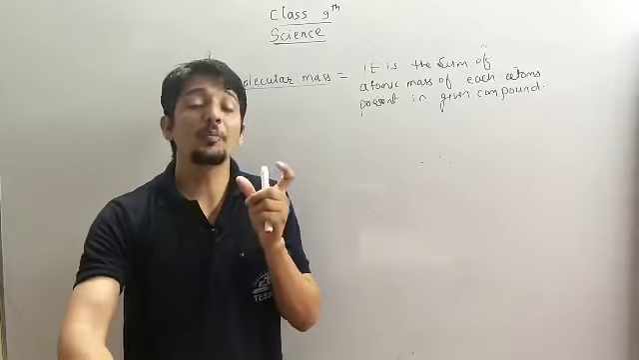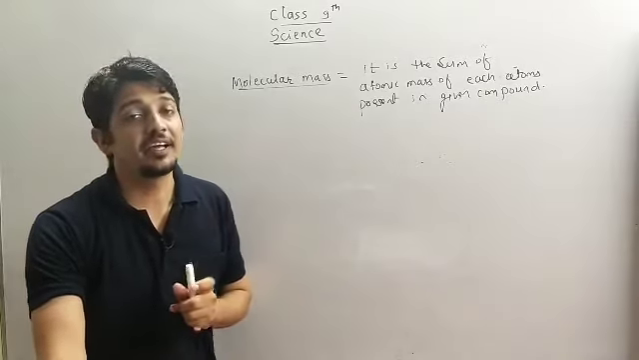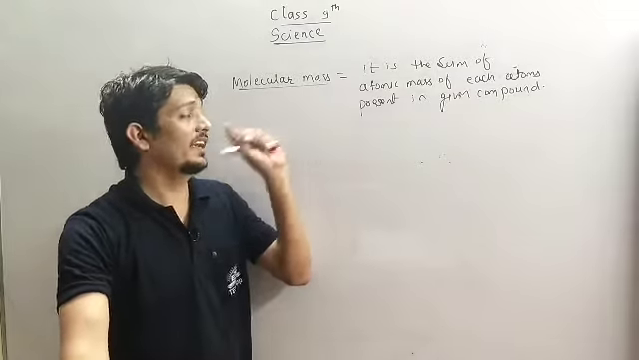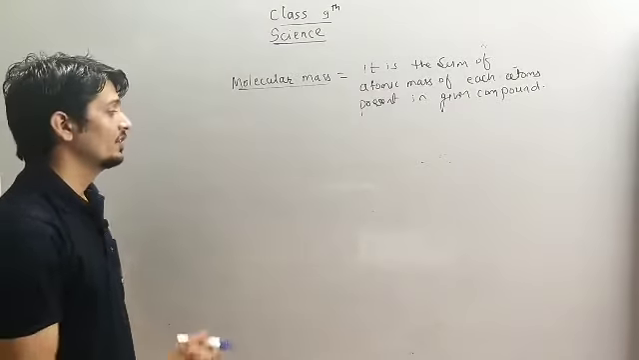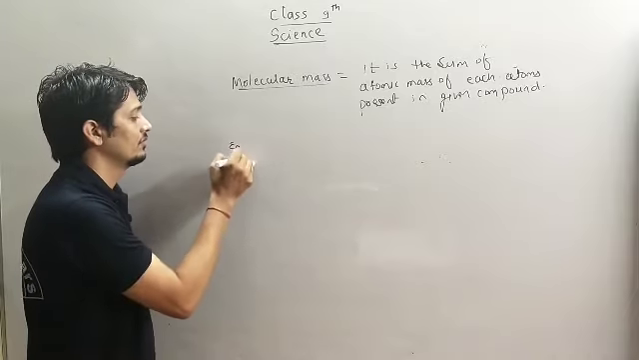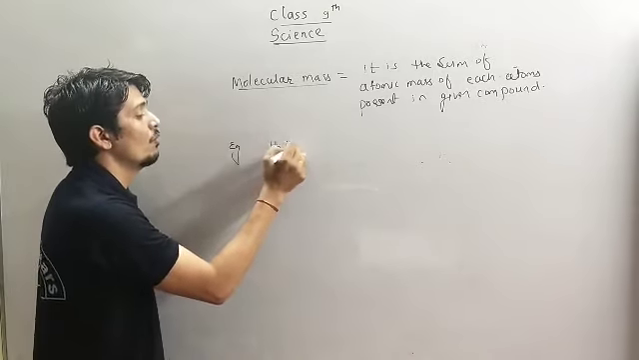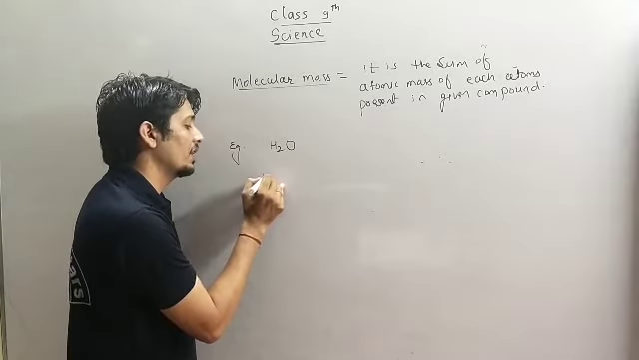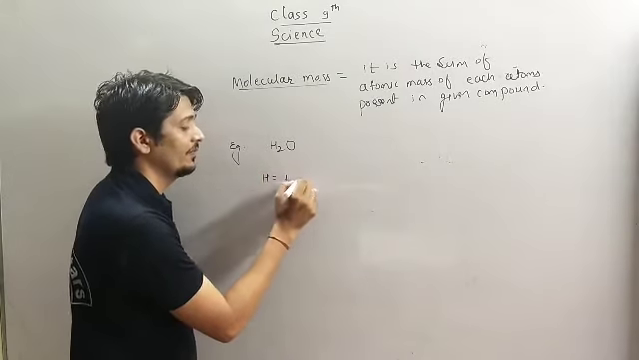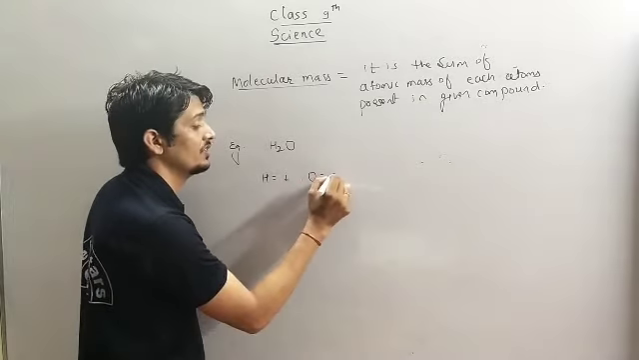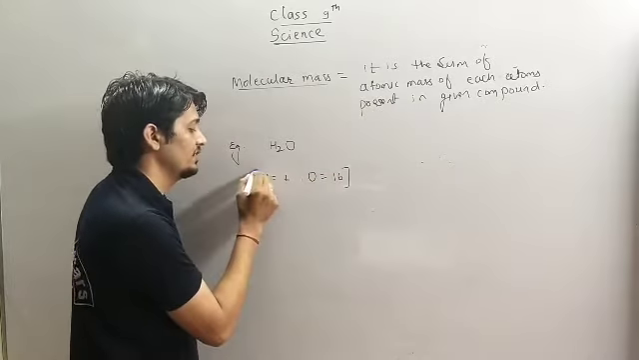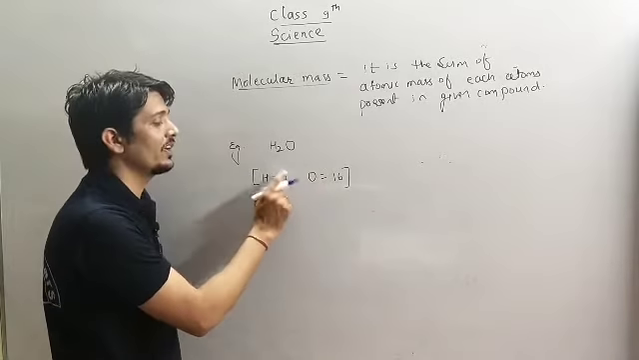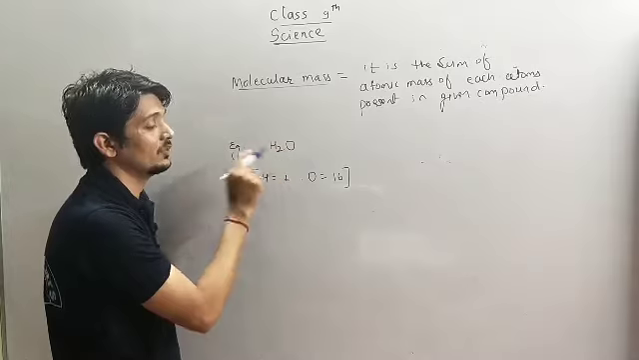So given compound में जितने भी एटम्स प्रेजेंट रहेंगे, सभी एटम्स के इंडिविजुअल मास के सम को हम बोलते हैं मोलिकुलर मास. Okay, so for example we have water. So we know the atomic mass of hydrogen is 1 and atomic mass of oxygen is 16. So this information you have to know. So अगर ये information है, then you can calculate the molecular mass of water.